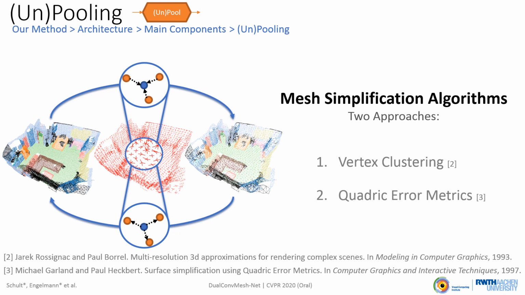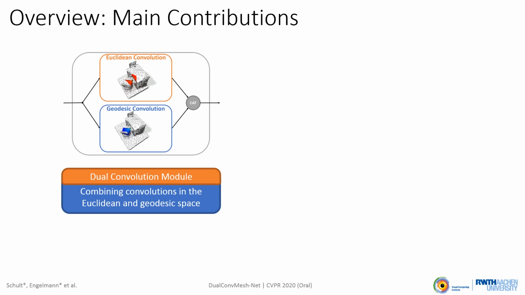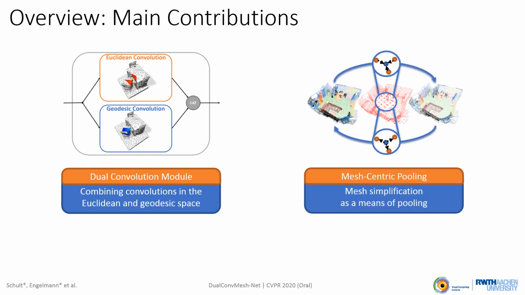geometry processing domain. To summarize, we've presented the dual convolution module, which performs convolutions in the Euclidean and geodesic space jointly. Additionally, we have introduced novel pooling operators for mesh-centric pooling, where we leverage mesh simplification algorithms. In the ablation study, we experimentally proved the validity of the proposed dual convolution module.